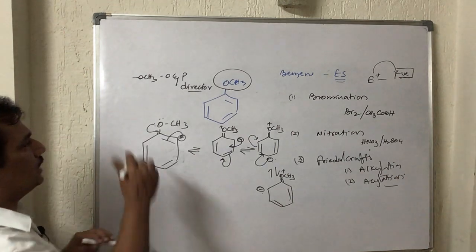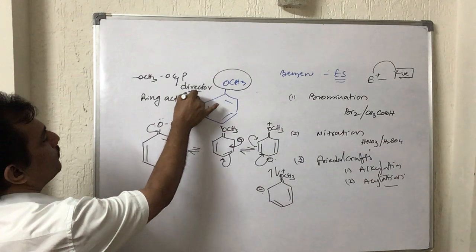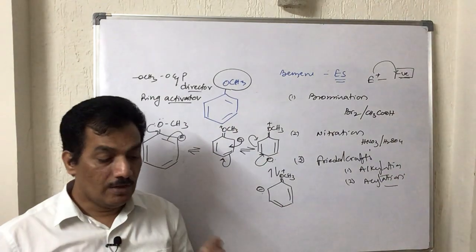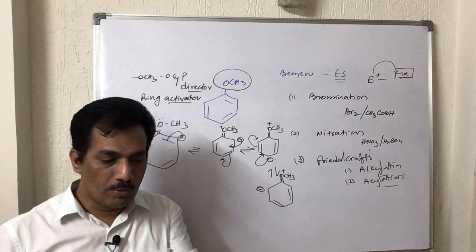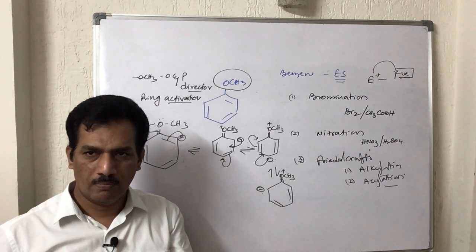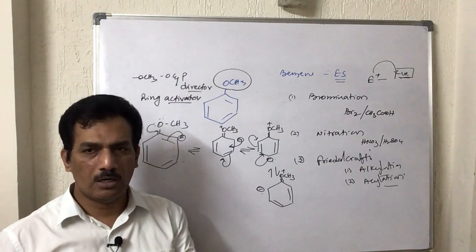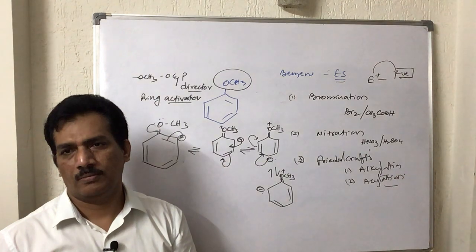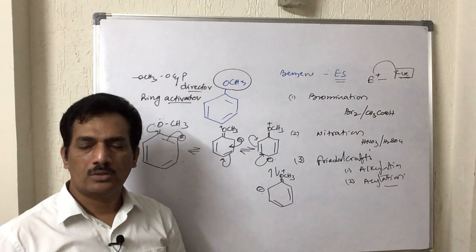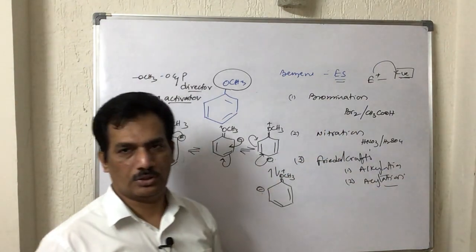That means simply we can say that it is a ring activator towards electrophilic substitution, because when it is creating the favorable condition to facilitate the attack of the electrophile at a particular position, that is nothing but activation. So here it is activating at ortho and para. So it is an ortho para director and a ring activator for electrophilic substitution. Clear?